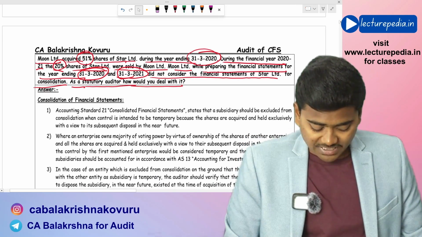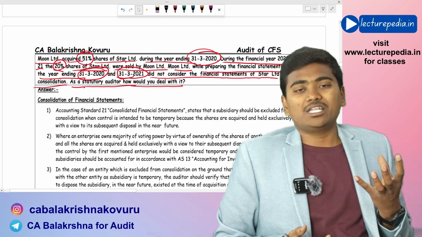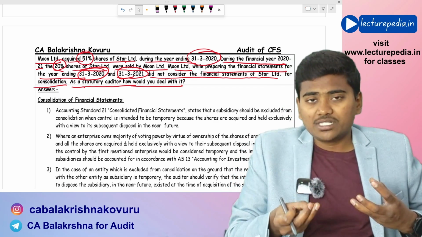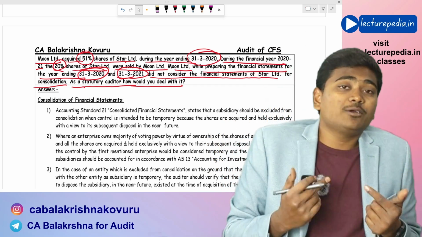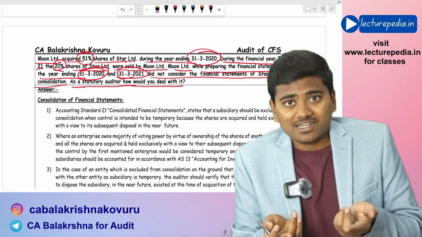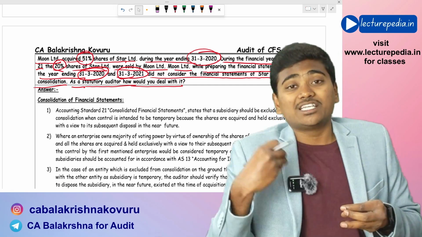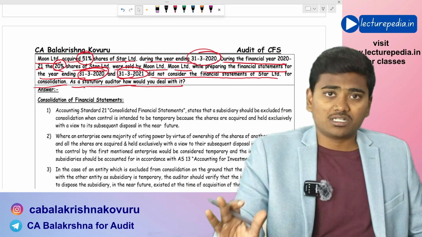Now here you can clearly find that the intention of Moon Limited is to sell those shares of Star Limited in the near future. In the next year only it has sold them. So if Moon Limited was following accounting standards, then it is correct in its decision of not including this particular Star Limited in the consolidated financial statements.